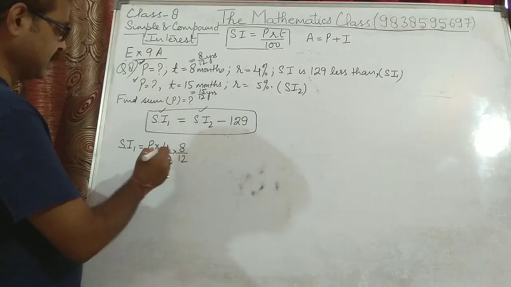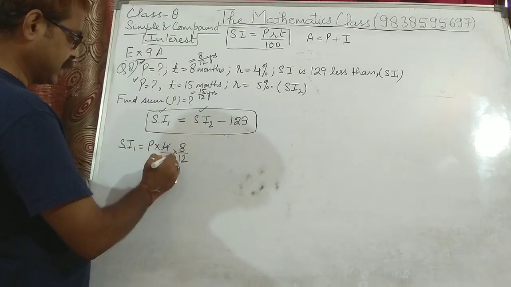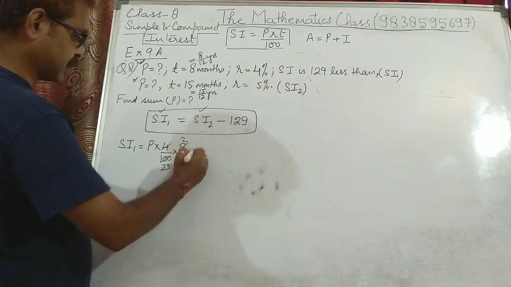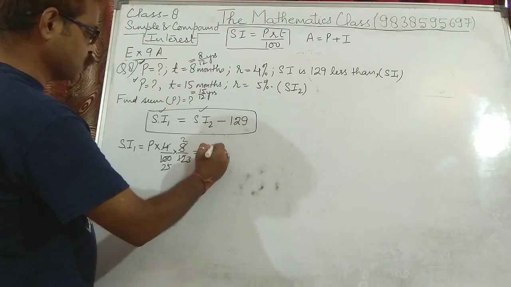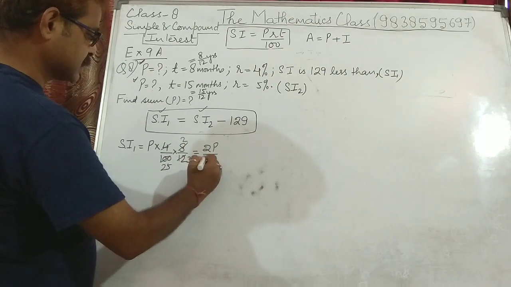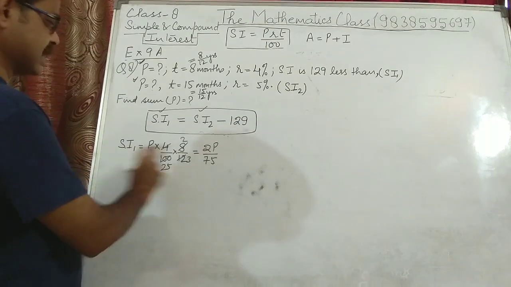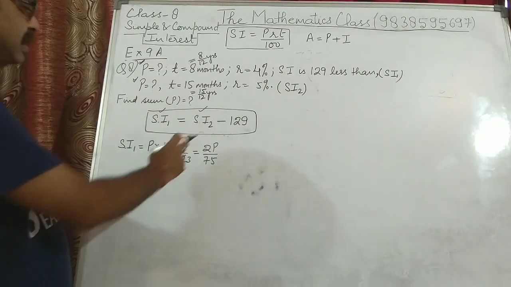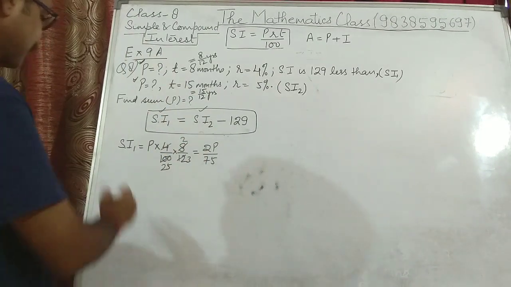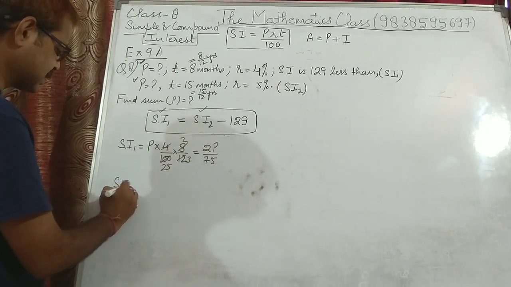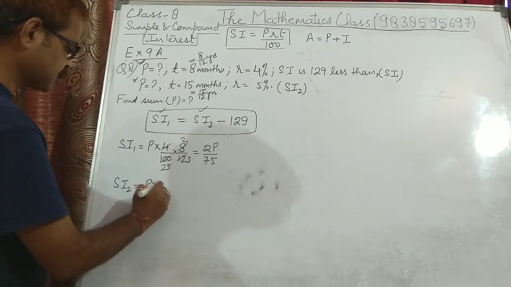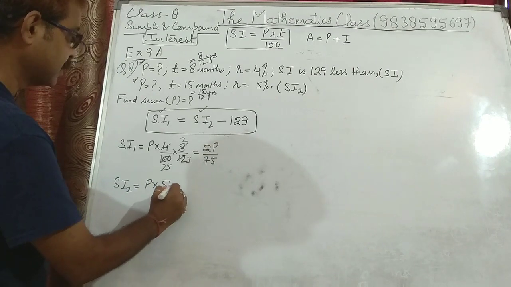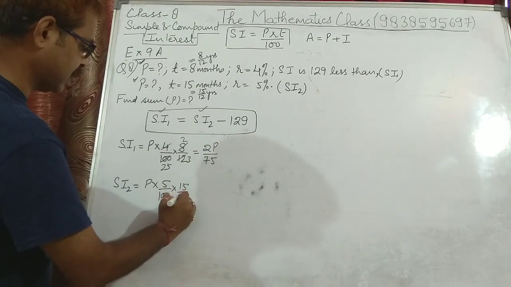So interest will be 4 25s are 100, 4 2s are 8, 4 3s are 12. It becomes 2P upon 75. This is SI1, or simple interest in the first case, in terms of P, that is 2P upon 75. Now in the second case, SI2 will be P, we don't know, rate of interest is 5%, so 5 upon 100, time is 15 upon 12 years,